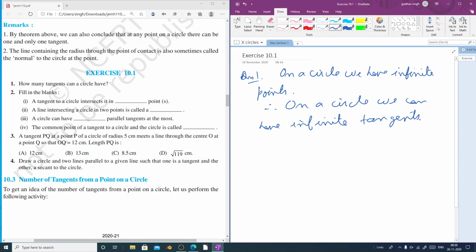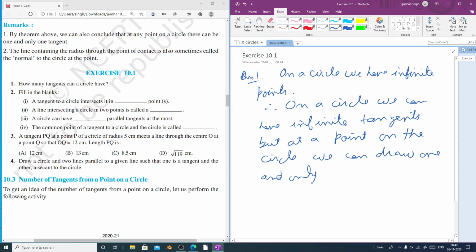It is also very necessary to make it clear that at a particular point we can draw only one tangent. So that is why we will write: on a circle we can have infinite tangents, but at a point on the circle we can draw only one tangent. One and only one tangent. So this is the answer of the first one.